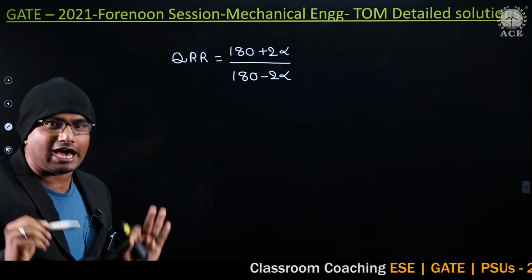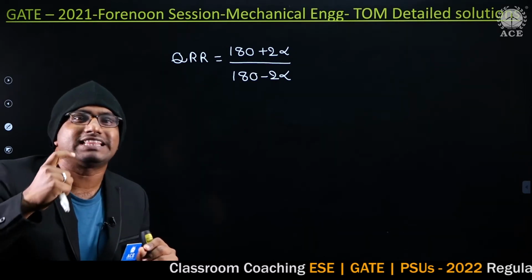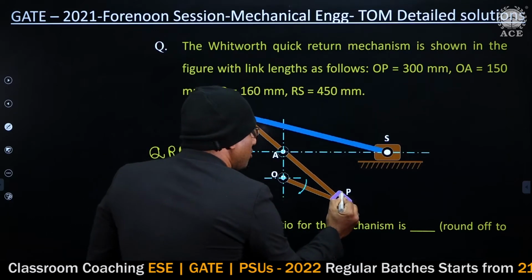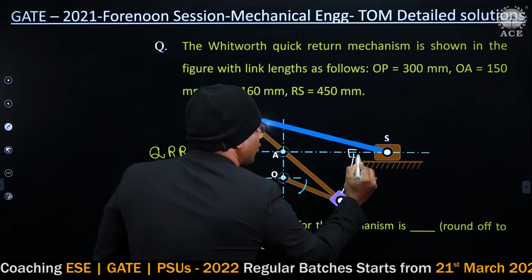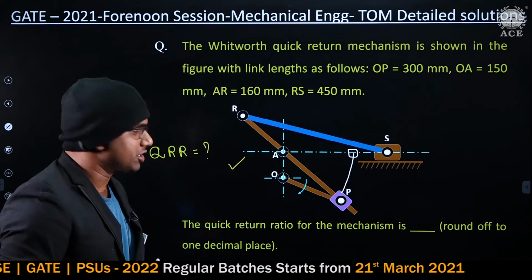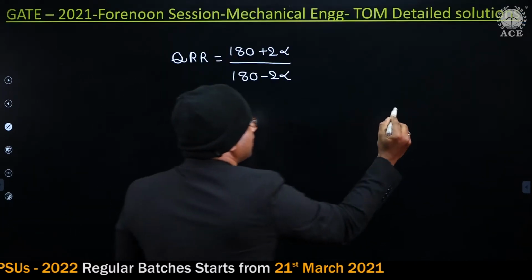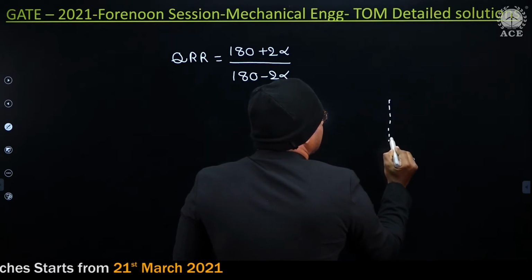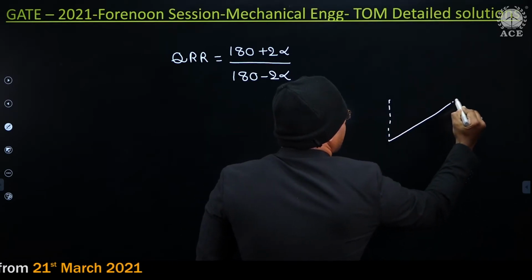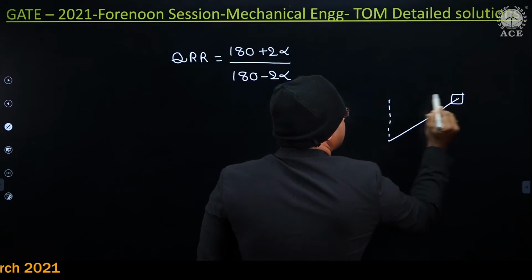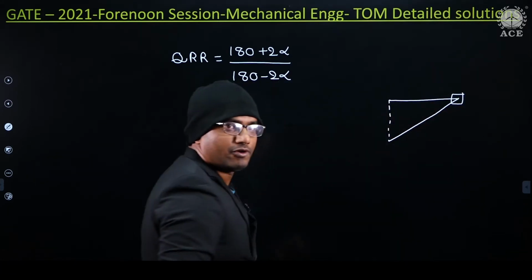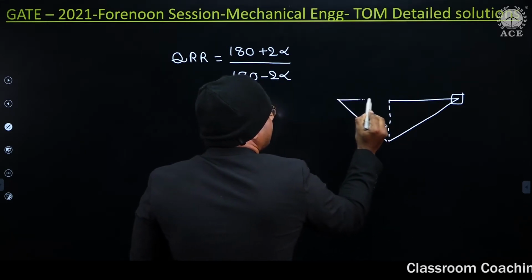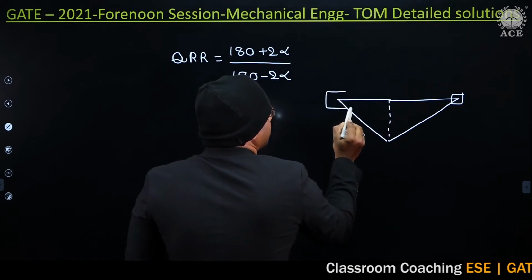To find out alpha, we should know what the extreme positions of the crank are. If you observe, when the crank is exactly at this location, you will have an extreme position. So I can arrange the given configuration like this: this is one extreme position, and this is another extreme position.